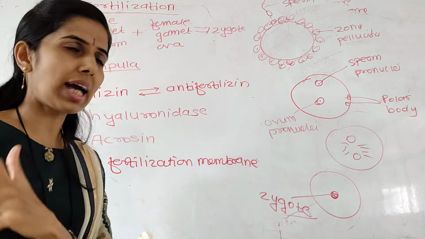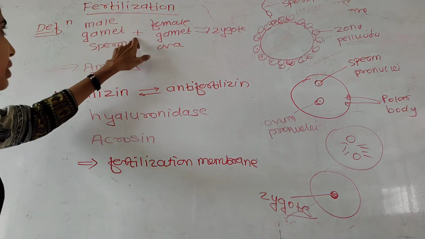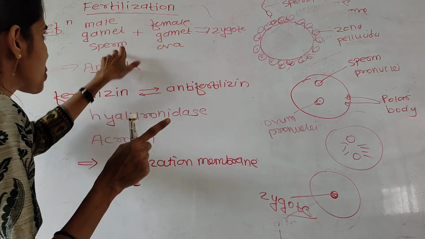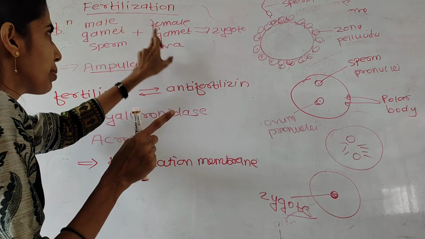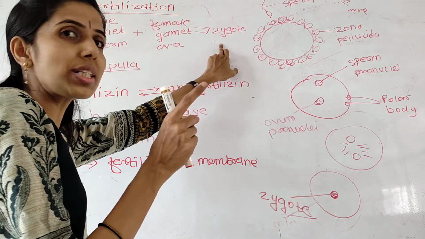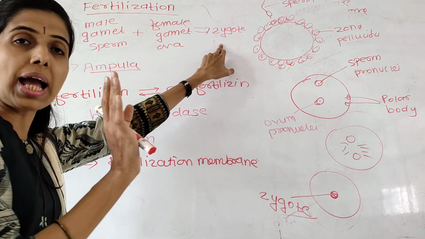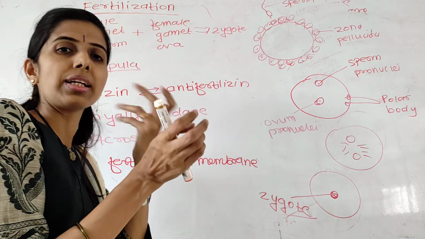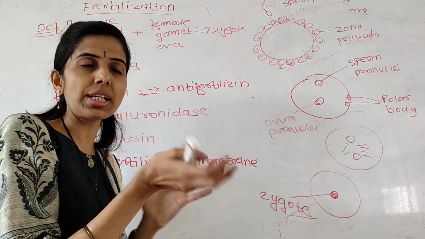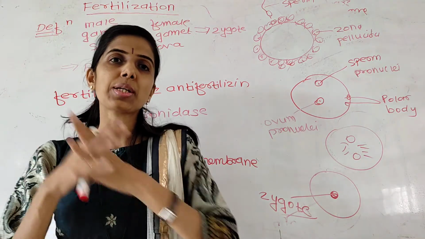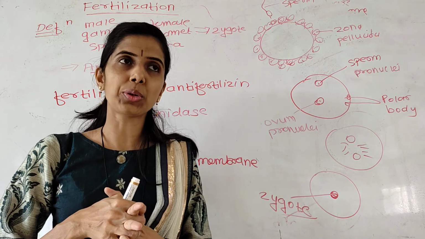Once again, quickly I revise, listen carefully. The process of fusion of a haploid male gamete, that is sperm, and a haploid female gamete, that is ova, to form a diploid zygote is known as fertilization. The secondary oocyte released during ovulation is received by the fallopian tube and reaches the ampulla of the fallopian tube.